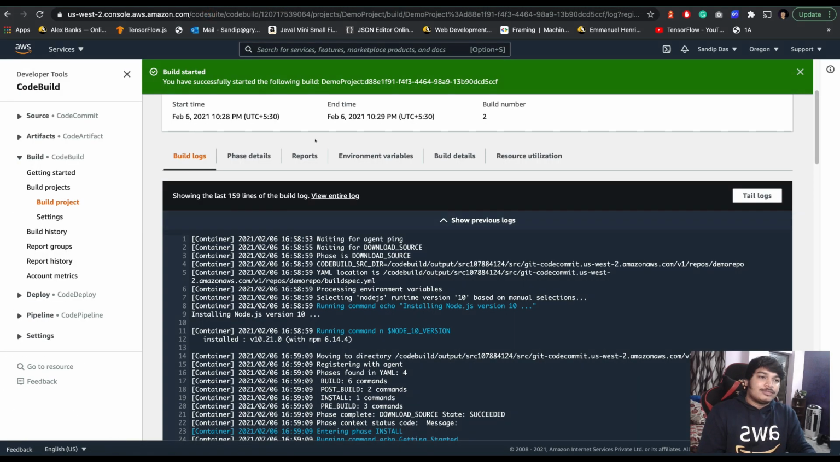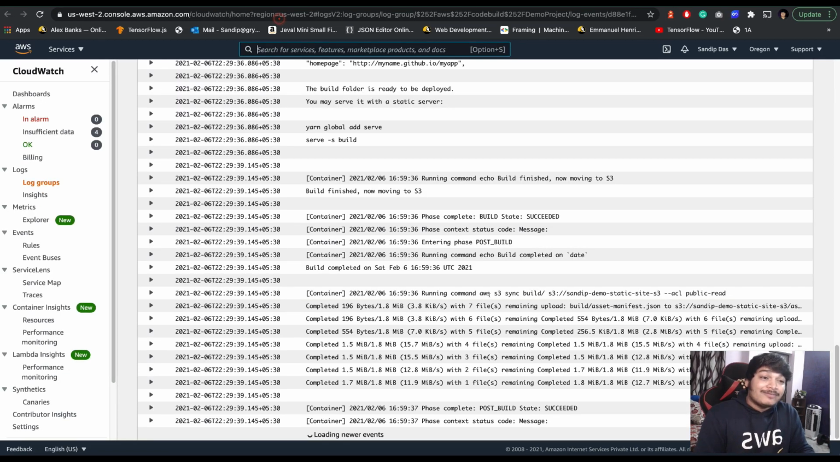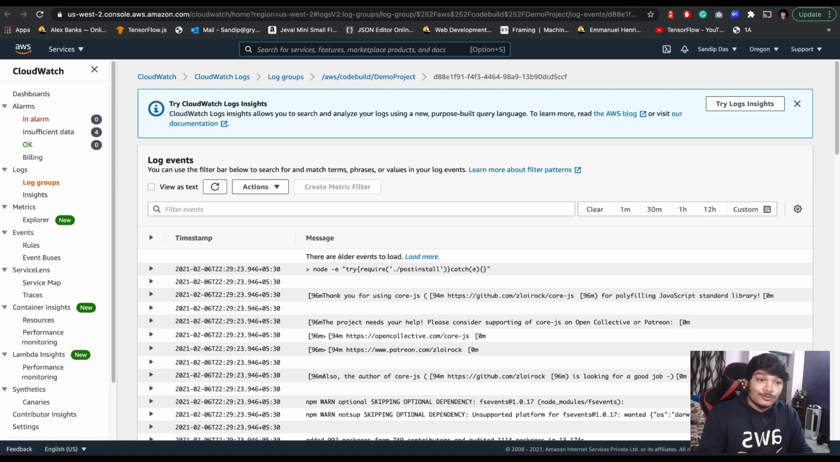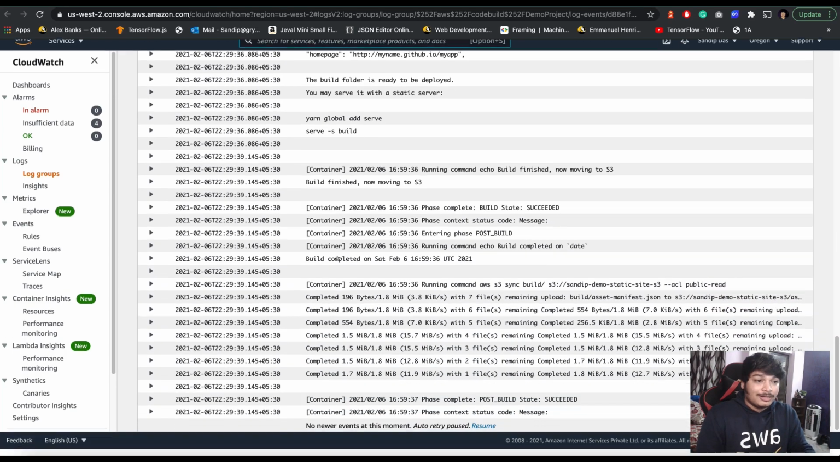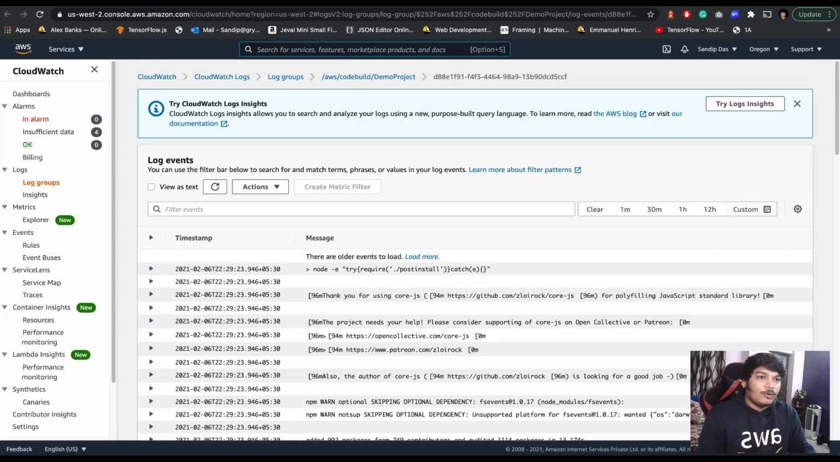And see, even if this is destroyed, even if you remove the build project, you will still have access to this. This is huge. Sometimes you want to debug everything. If you need anything, in that case this will be very helpful, right? That's why I say always enable CloudWatch.